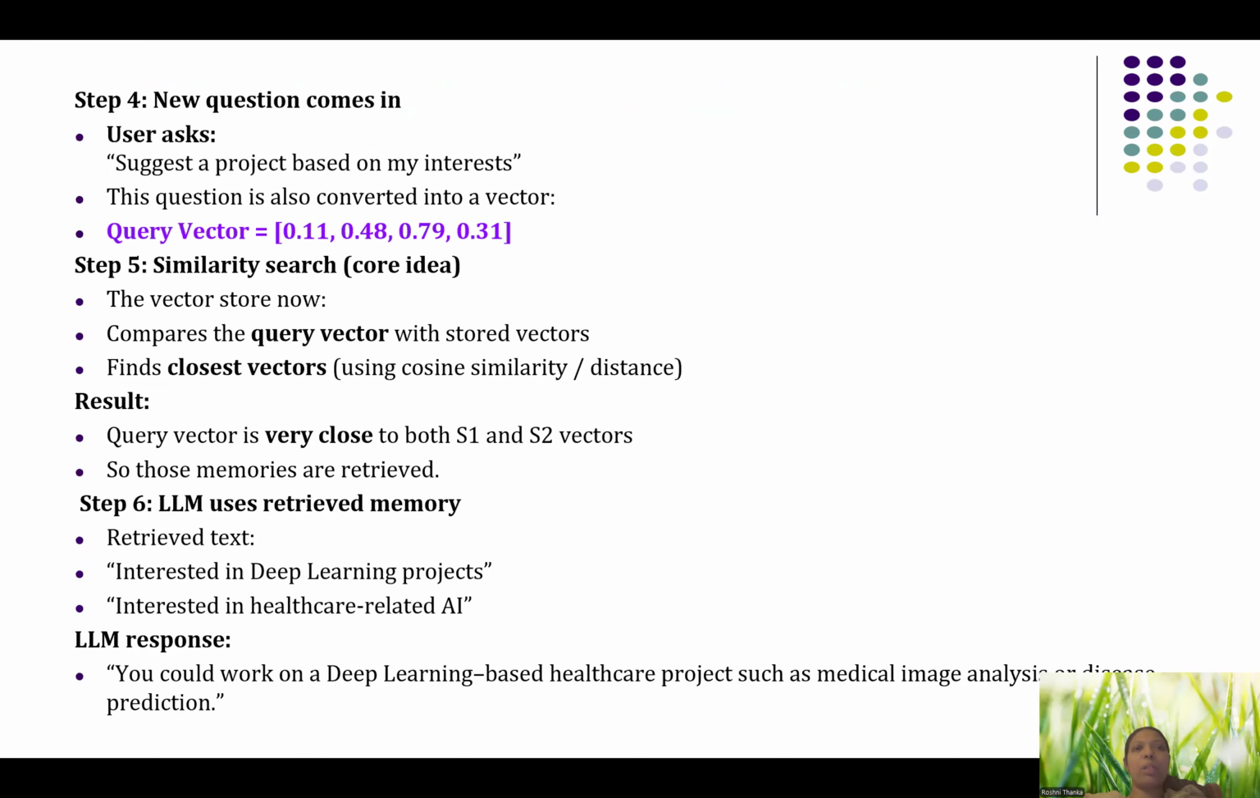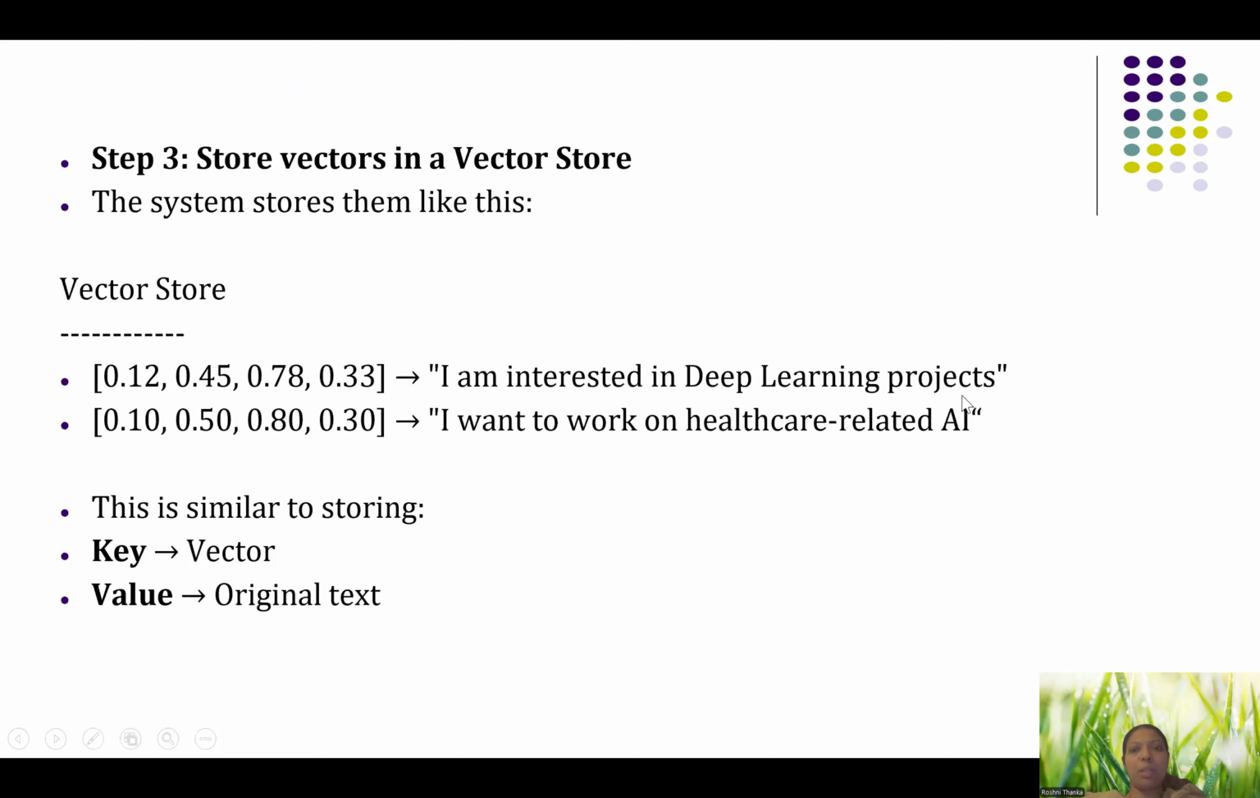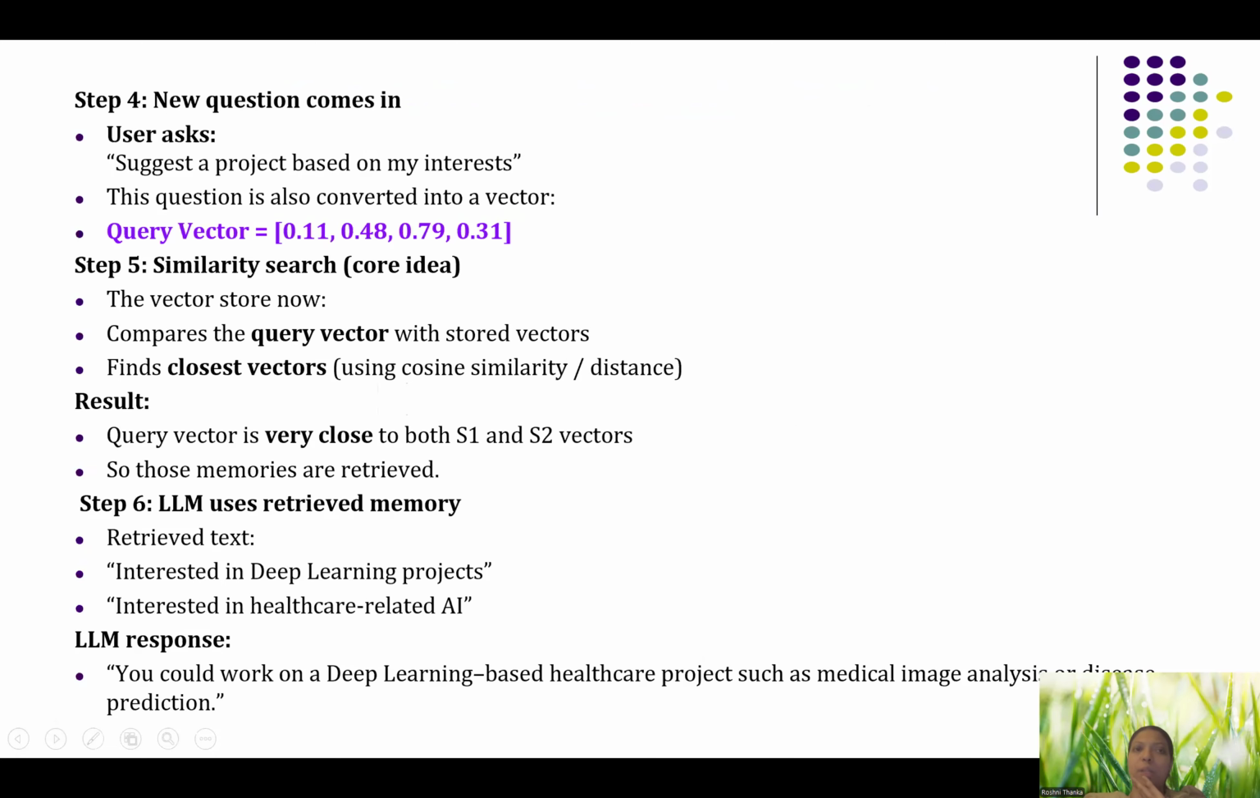So when a new question is now coming, we already have vectors for "I'm interested in deep learning" and "I want to work for healthcare related product." So now there is a question. What does the question mean? "Suggest a project based on my interest." That is my question. So this question is also converted into a vector. It wants to give the answer for this question, right? And it is also in the numerical format.